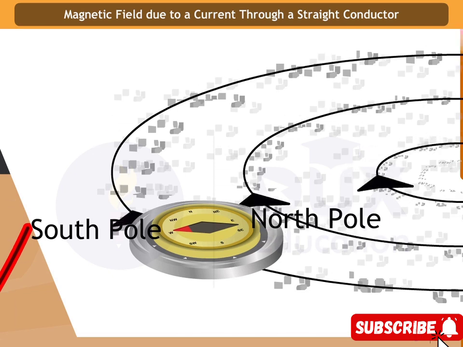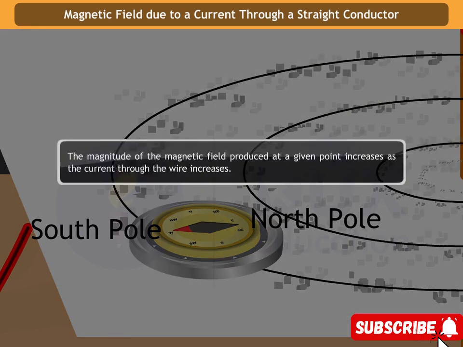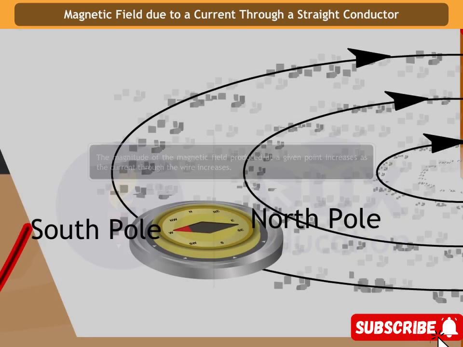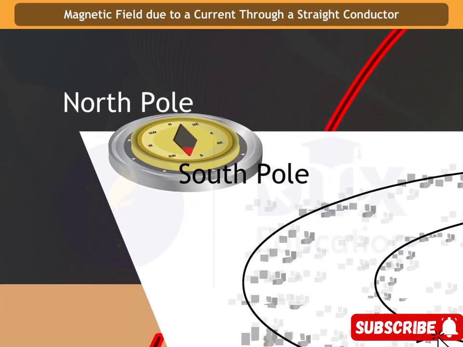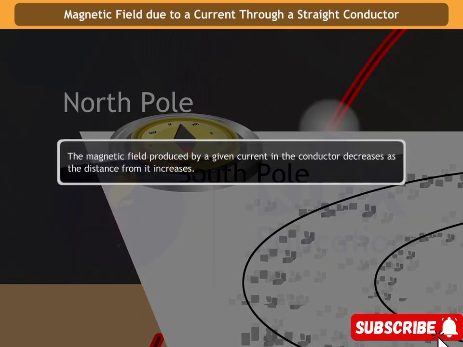In this activity, we find that the deflection in the needle also changes. In fact, if the current is increased, the deflection also increases. It indicates the magnitude of the magnetic field produced at a given point increases as the current through the wire increases. Now, place the compass at a farther point from the conducting wire. You can see the deflection in the needle decreases. Thus, the magnetic field produced by a given current in the conductor decreases as the distance from it increases.